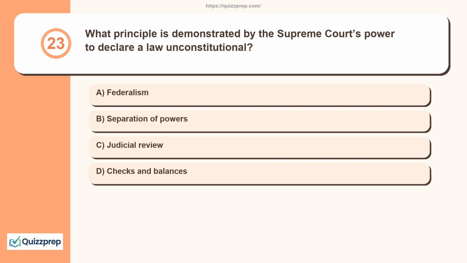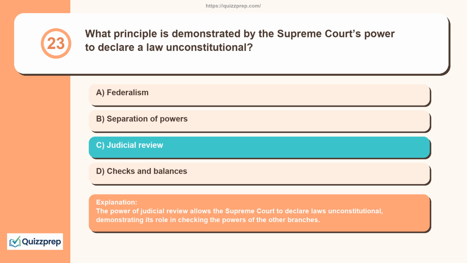Question 23. What principle is demonstrated by the Supreme Court's power to declare a law unconstitutional? Federalism, separation of powers, judicial review, checks and balances. The power of judicial review allows the Supreme Court to declare laws unconstitutional, demonstrating its role in checking the powers of the other branches.